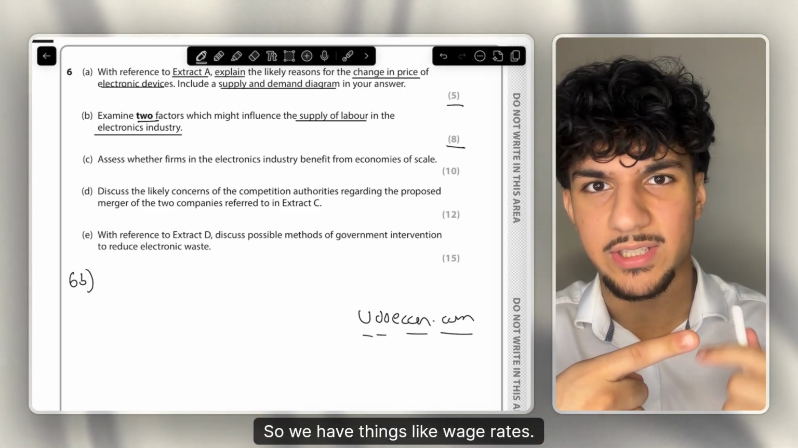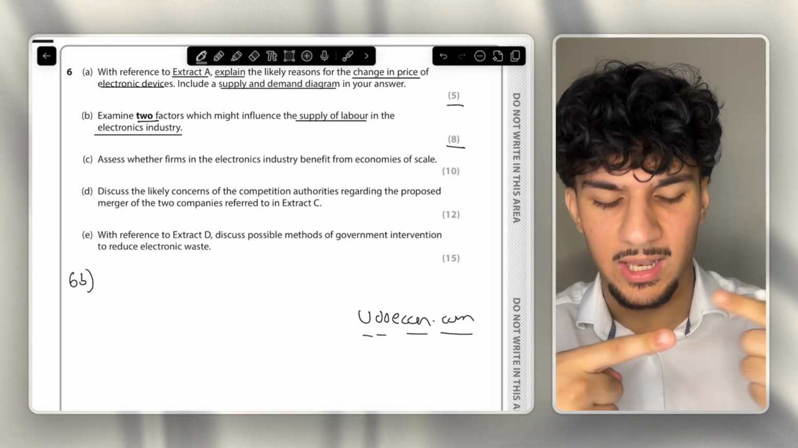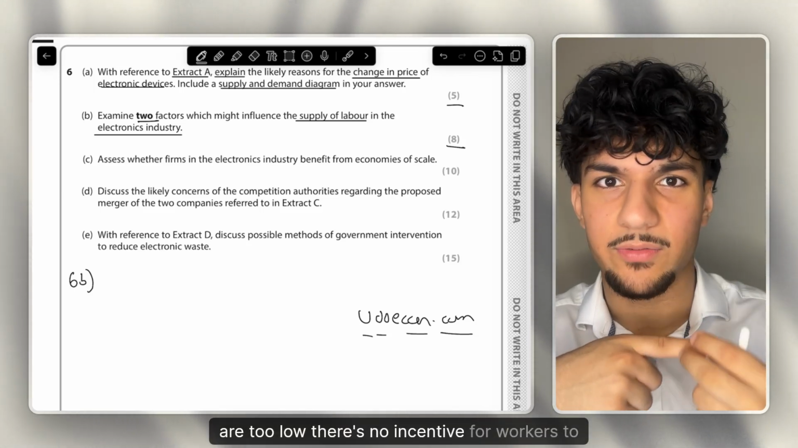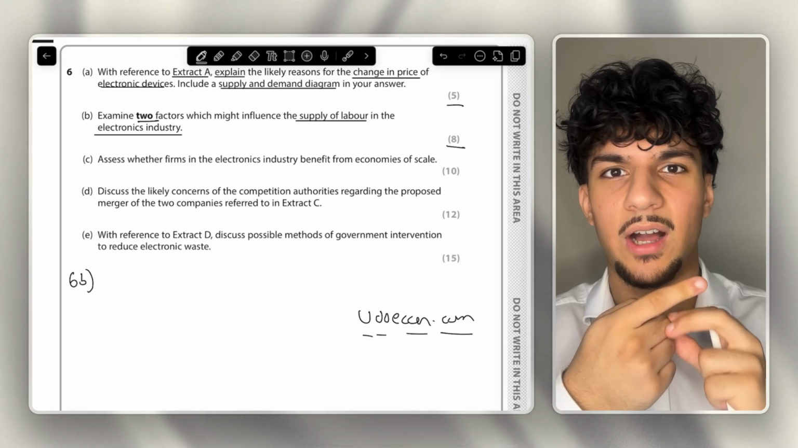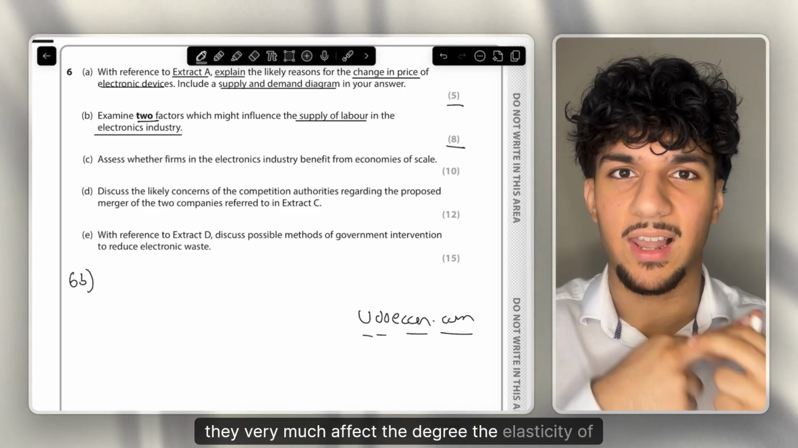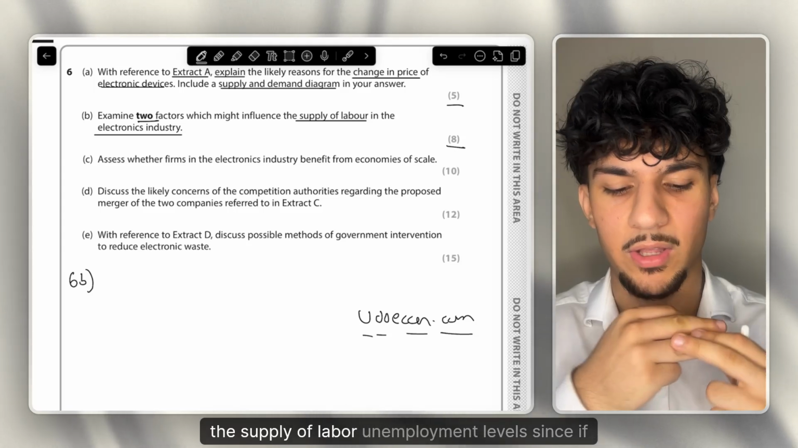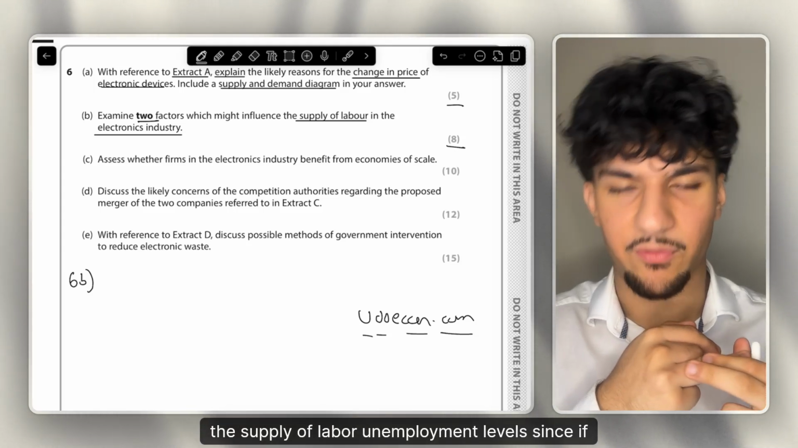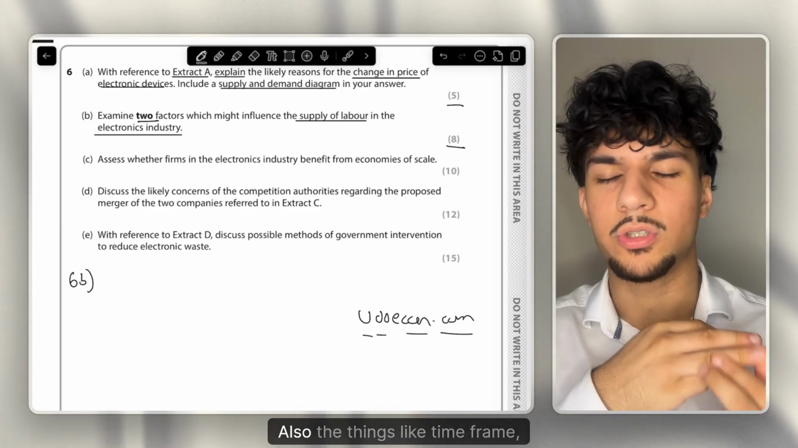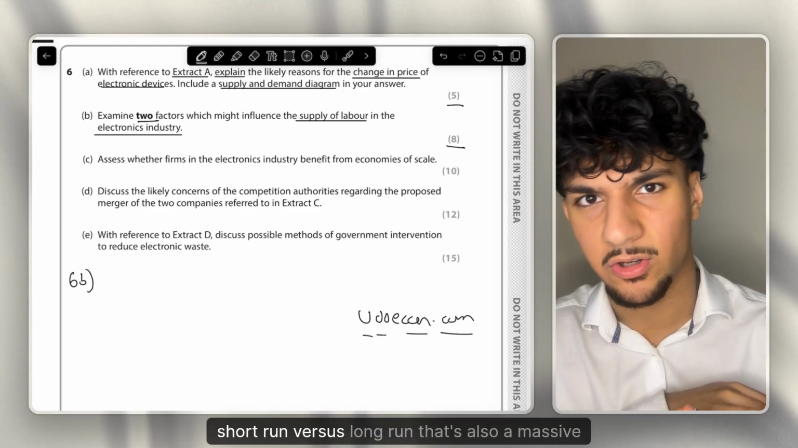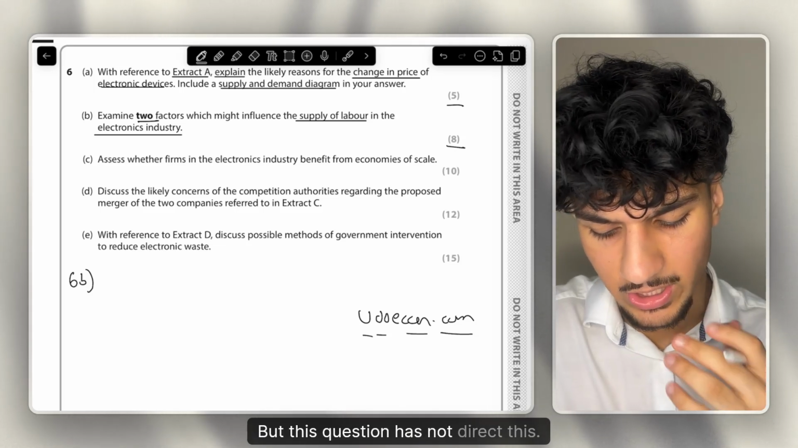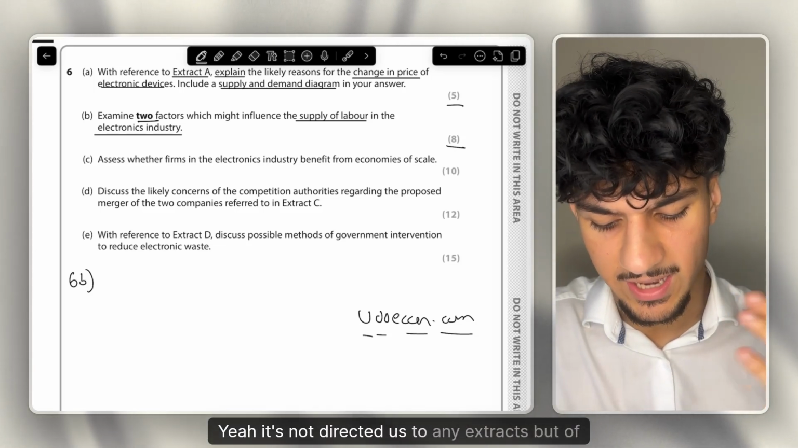So we have things like wage rates. Wage rates, of course, determine the elasticity or the supply of labour, since if wages are too low, there's no incentive for workers to supply their labour. And then things like skills and qualifications, they very much affect the elasticity of the supply of labour. Unemployment levels, since if very high unemployment levels, very low unemployment levels, they affect the supply of labour. Also, the time frame, short run versus long run, that's also a massive factor that affects the supply of labour. But this question has not directed us to any extracts.